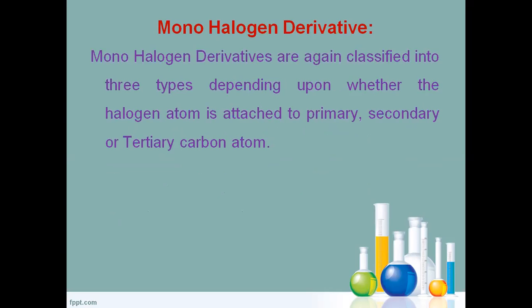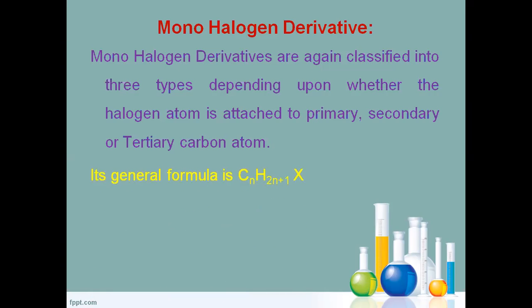Only one halogen containing compounds are called monohalogen derivatives. These monohalogen derivatives are again classified into three categories: primary, secondary, and tertiary, based on the halogen attached carbon.